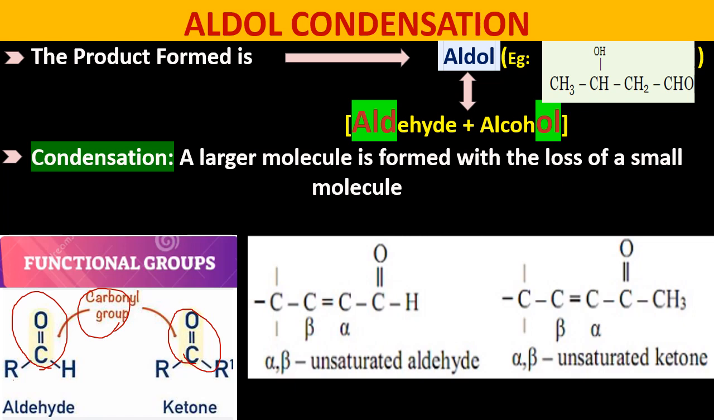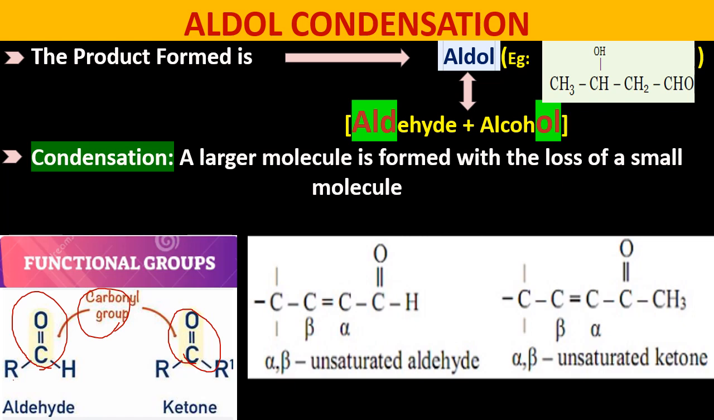So, aldehydes, when they undergo aldol condensation, they form aldol. Ketones, when they undergo aldol condensation, they form ketol. Both aldehydes and ketones, when they undergo aldol condensation, commonly we can call it as aldols, though it is a ketone.